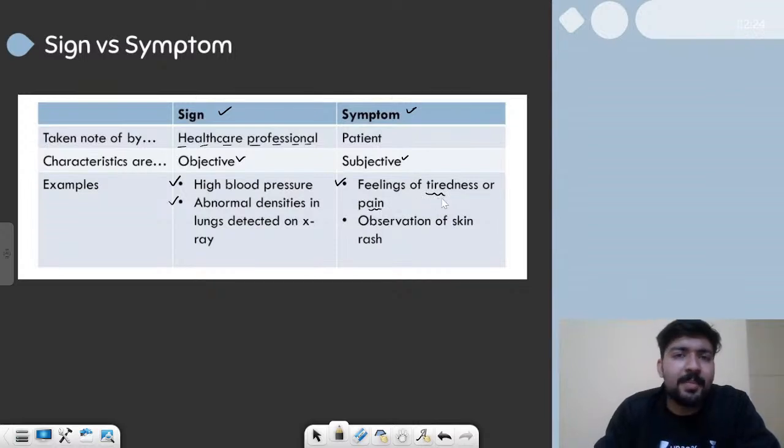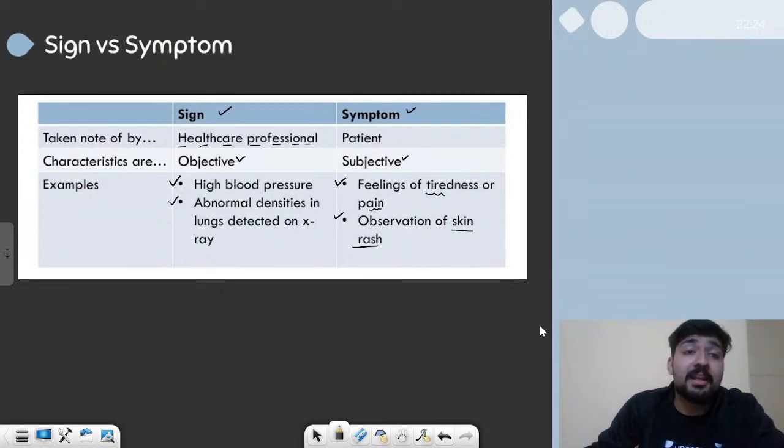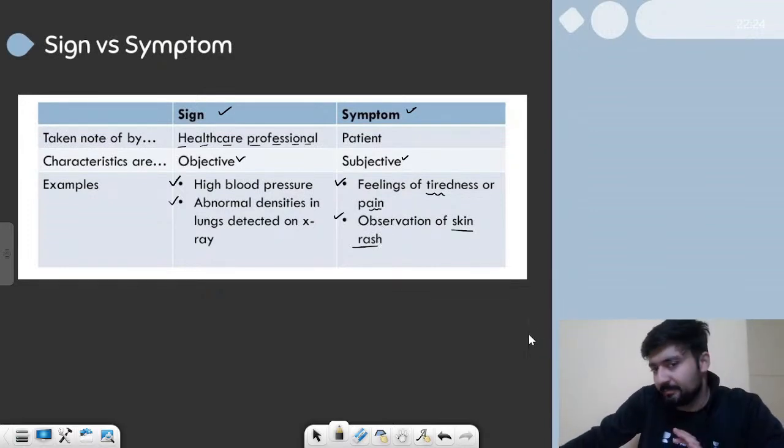If you're feeling pain, it cannot be measured, but it is something that you are feeling, and these things are symptoms. Another thing is observation of skin rash. Although skin rash can be observed by other people, it cannot be measured. So yes, this is something that you are feeling, and it is also a symptom. This is the major difference between a sign and a symptom.